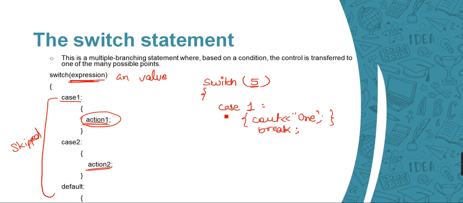So let's suppose if the case is 1, I will write 1 for it, and then break. Why do I apply break here? So that none of the other cases will be evaluated after this one. If this one is executed, then I just write break here. I will explain more about break, but for now you can think of it as just a way to come out of this switch statement.